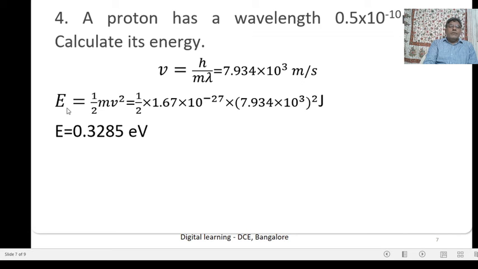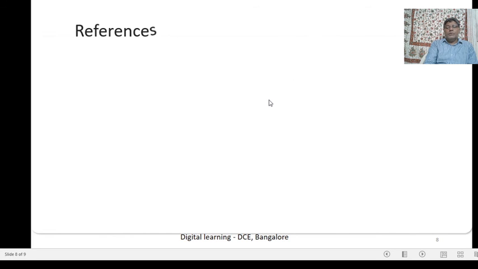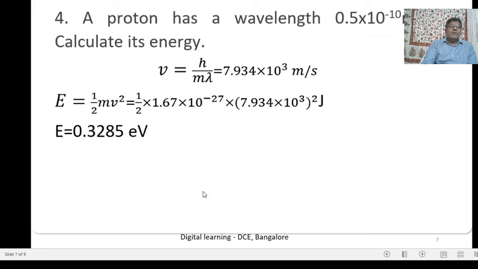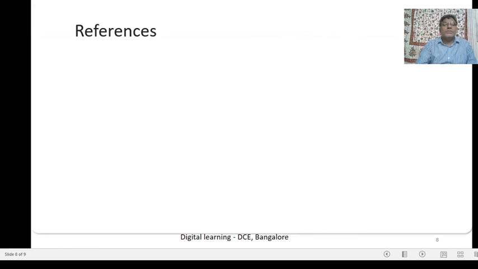Then the kinetic energy is half mv square. One by two into the mass of proton, which is 1.67 into 10 to the power of minus 27 kg, and the calculated velocity 7.934 into 10 to the power of 3. Substitute and simplify, we get this value. Then the energy is 0.3285 electron volt.